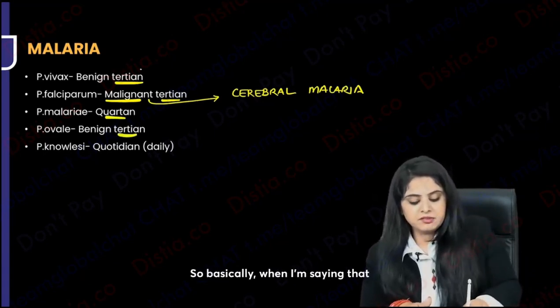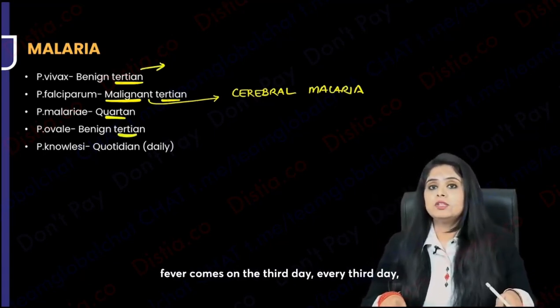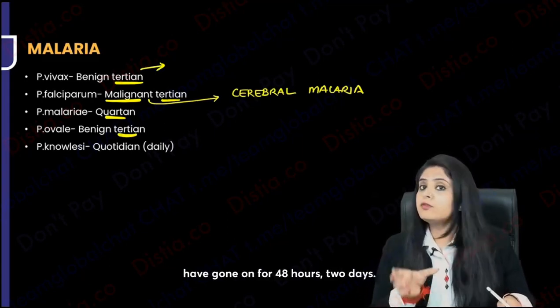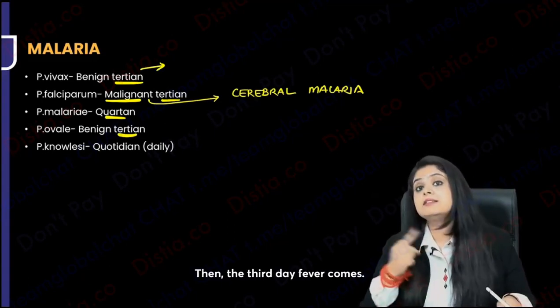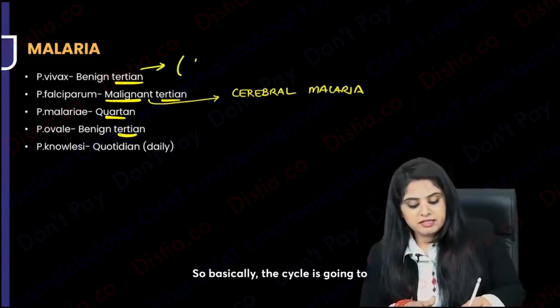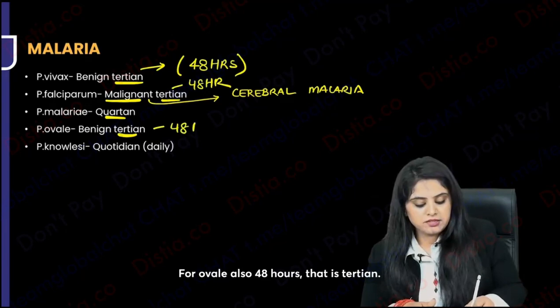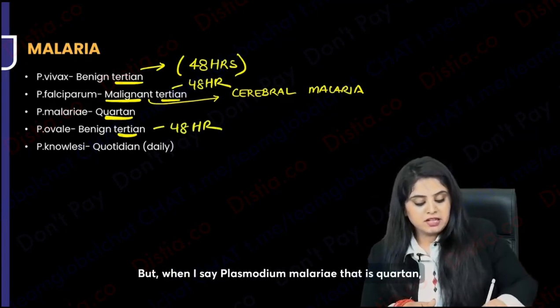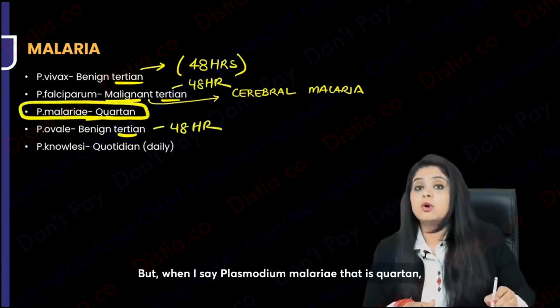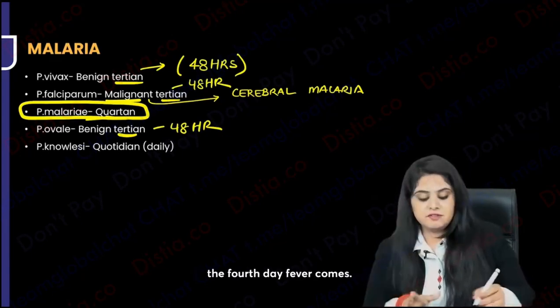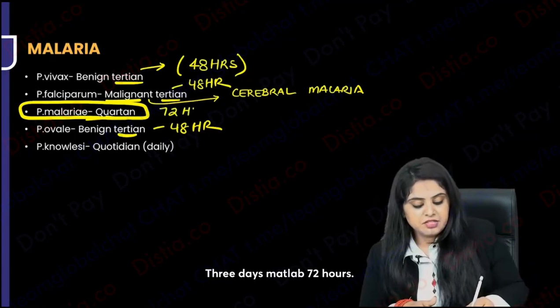So basically, when I'm saying that fever comes on every 3rd day, this means the cycle must have gone on for 48 hours, 2 days, then the 3rd day fever comes. So the cycle is going to go on for 48 hours, that is tertian. Over here also 48 hours, that is tertian. For ovale also 48 hours, that is tertian. But Plasmodium malariae is quartan, which means fever comes on the 4th day. After 3 days, the 4th day fever comes. 3 days means 72 hours.